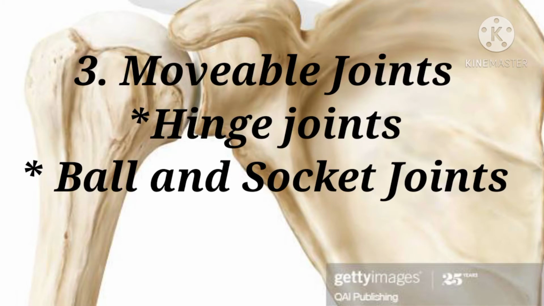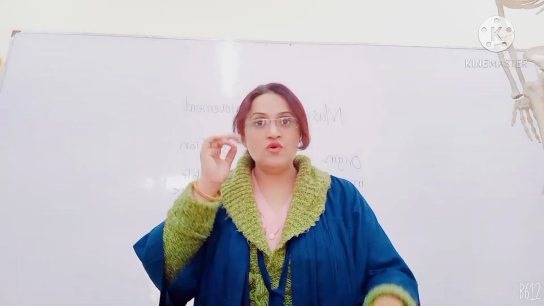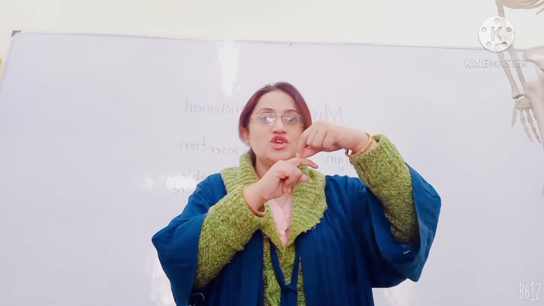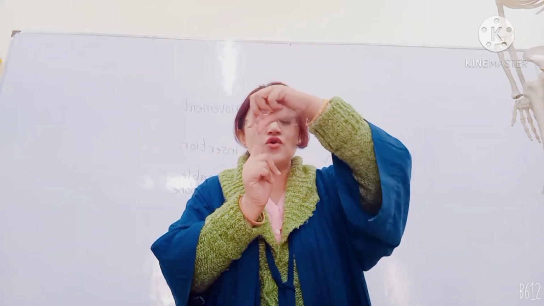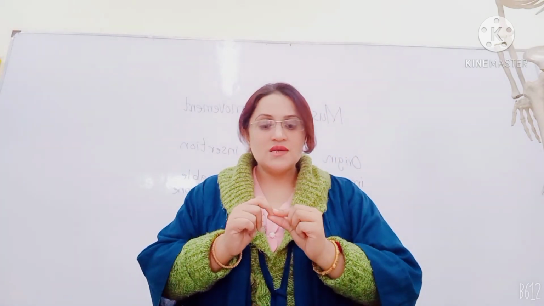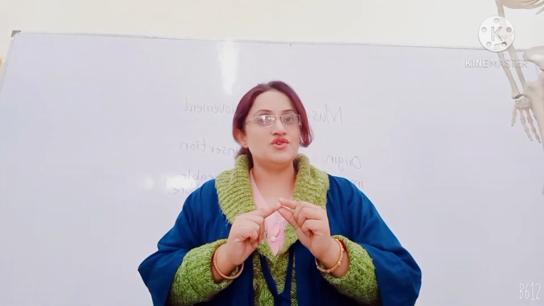Whenever we talk about the movable joints, there are two types of them. Some joints are like the hinges of a door. They are the one point which shows the movement of the door backward and forward, backward and forward. Such joints are called hinge joints.